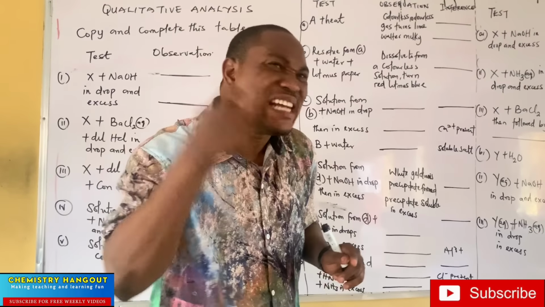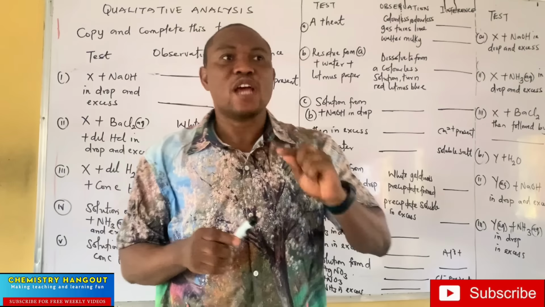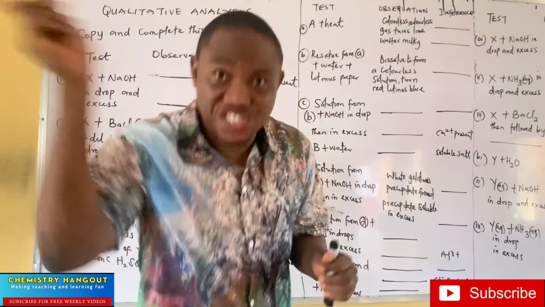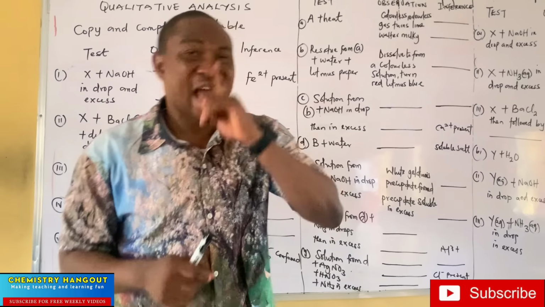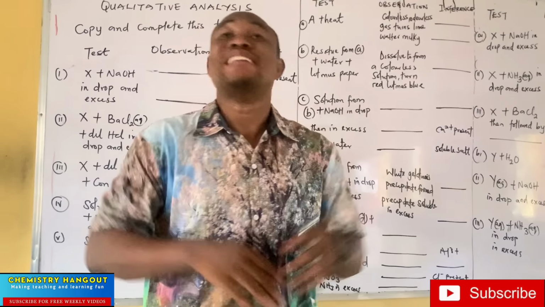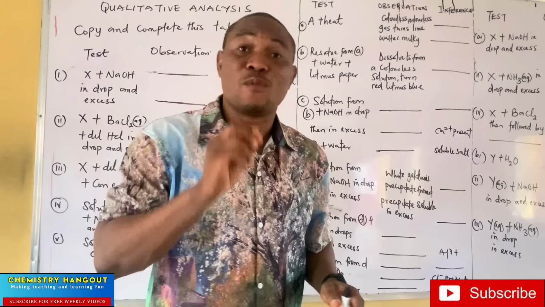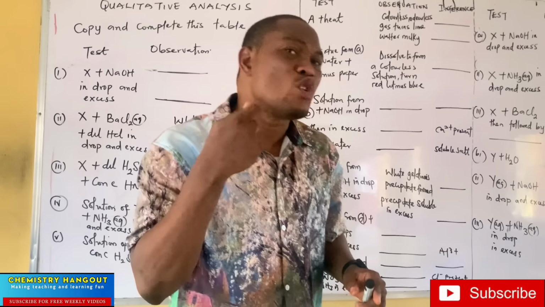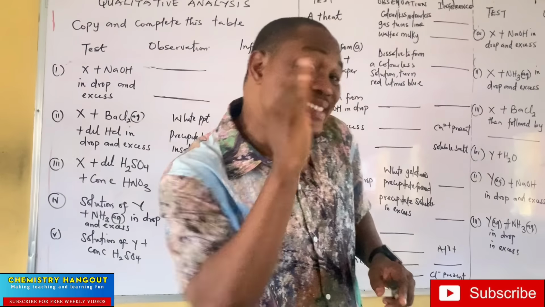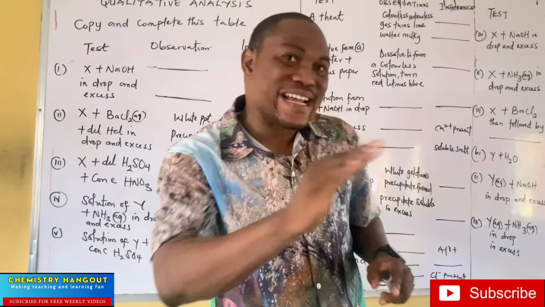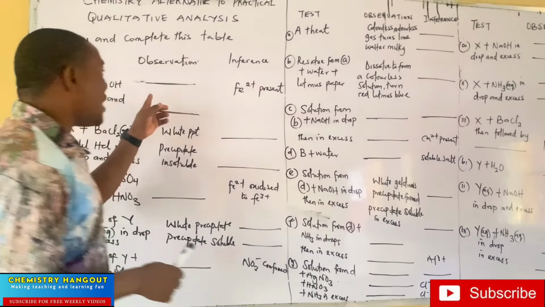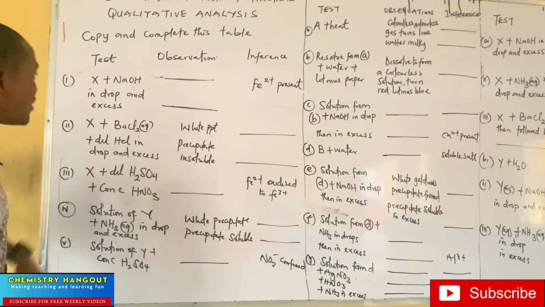You are more concerned with the reagent, because every time they use that reagent, the observation can never change. I don't know if you are getting me now. Anytime they use sodium hydroxide and there is white, there is something that is present, it doesn't change, in as much as it is sodium hydroxide. So what you need to notice in qualitative analysis, especially because it's an alternative to practical, is the reagent. What are those things reacting with? When you know what those things are reacting with, then we can tell their observation or their inference.